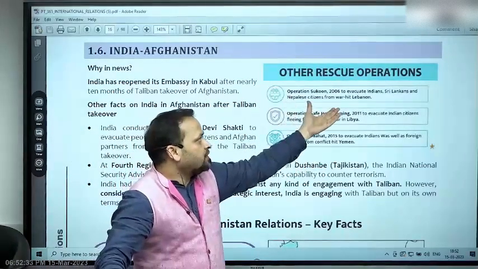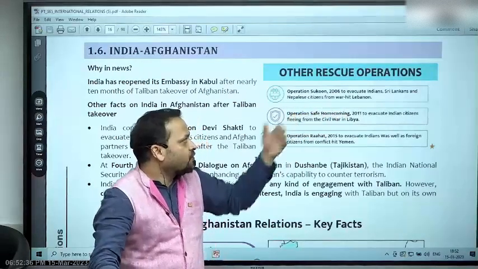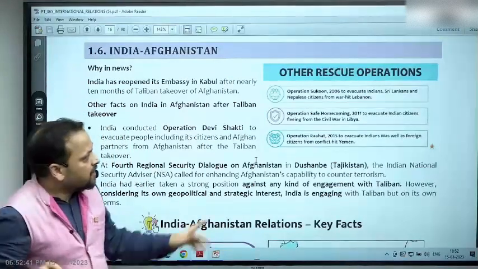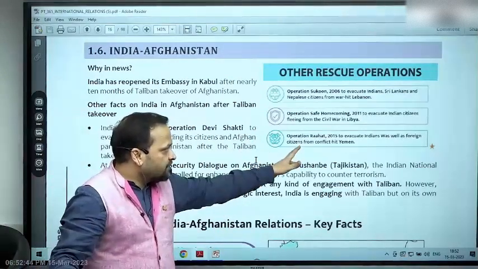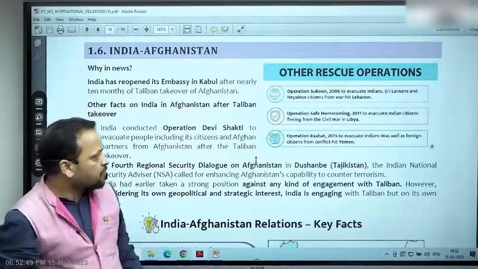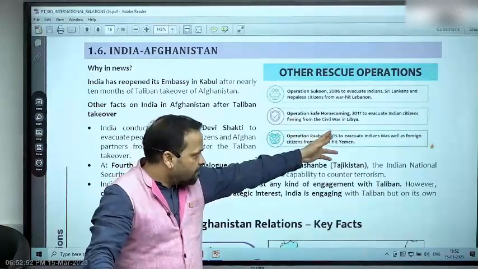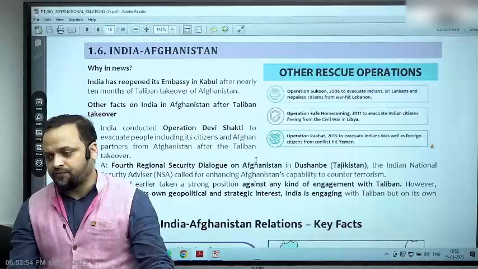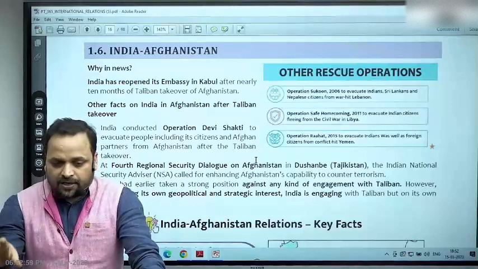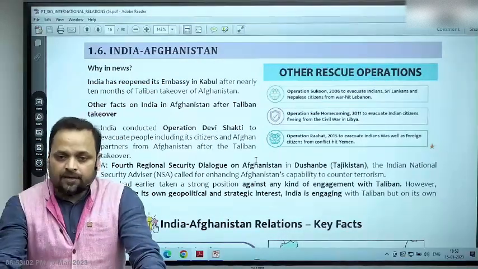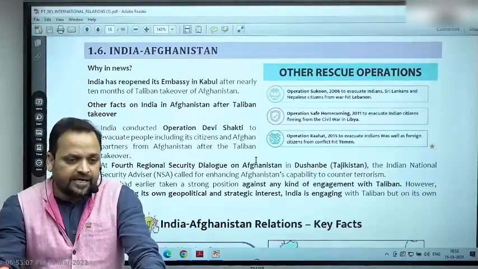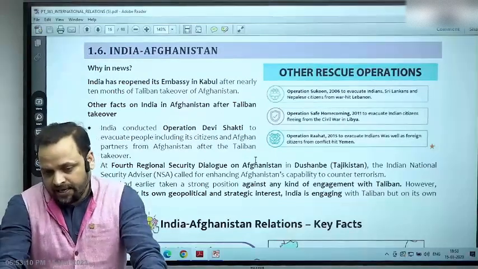ठीक है, तो ये दिया हुआ है various evacuation operations. Operation Sukoon 2006 to evacuate Indian, Sri Lankans and Nepalese citizens from war-hit Lebanon. Israel-Lebanon war was going on at that point in time. Then in 2015 you have Operation Rahat. We sent our naval ships, evacuated 15,000 people. Operation Safe Homecoming, evacuated people from a civil war-like situation from Libya in 2011. All right. So various strategic operations have been conducted. Vande Bharat mission, we evacuated Indians stranded throughout the world during COVID-19 travel restrictions. All right. So these are strategic evacuation.